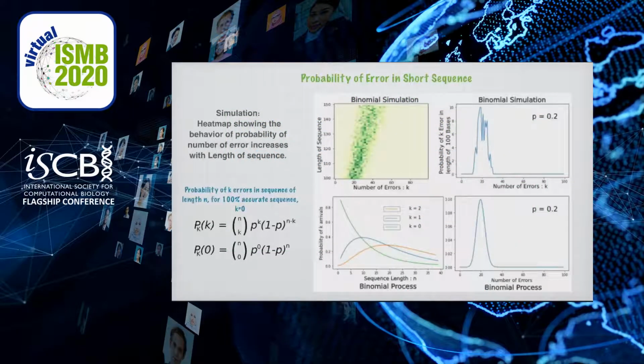Here we simulate the occurrence of error in a short DNA sequence of length 100 with an error rate of 0.02, and the simulation matches the binomial process with parameter 0.02. On the top left figure, the heat map shows the behavior of error probability as k increases with the length, and in the left below subplot, k equals 0 and accuracy decreases with increase in the length of the sequence. That is, the 100% accuracy of a sequence decreases with the length.